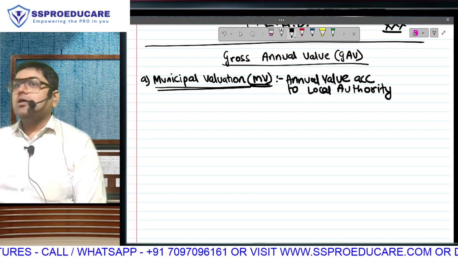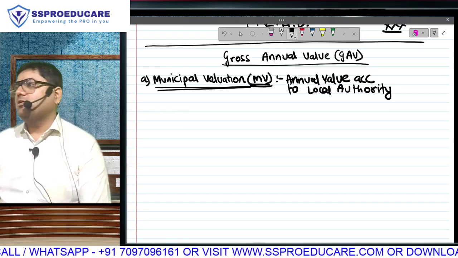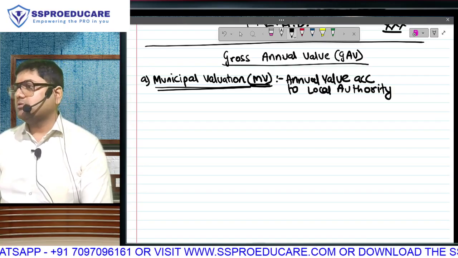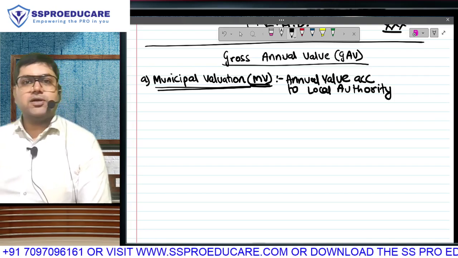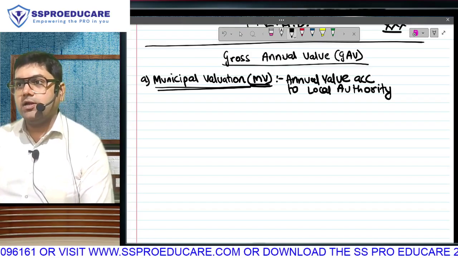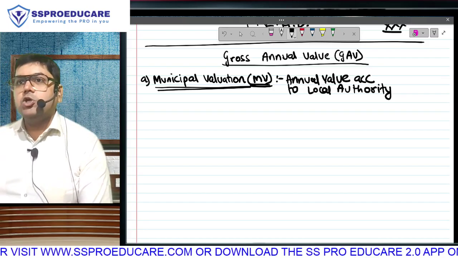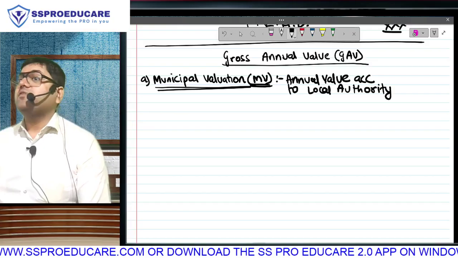Why? If they want annual property tax, they will use the annual rental capacity that they have computed, that is called municipal valuation. But supposingly you buy a property. If you buy a property by paying a massive sum of 4 crore rupees, will you want to register that property in your name? Every time you want to register a property in your name, you will have to go and pay the local authority a tax called stamp duty. This is always charged on the buyer.